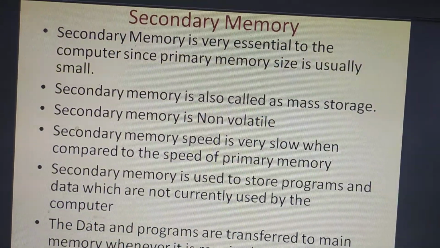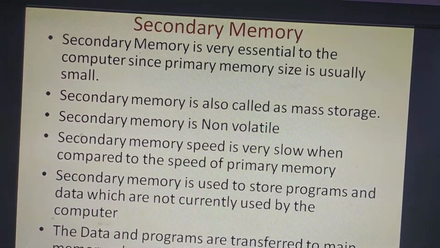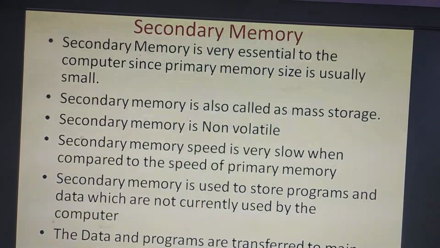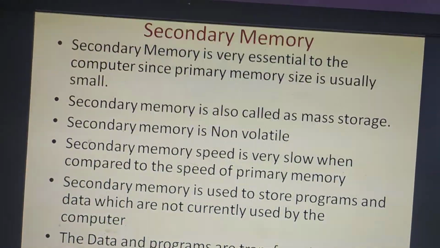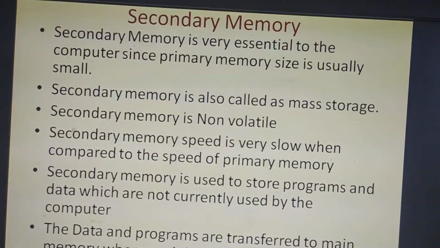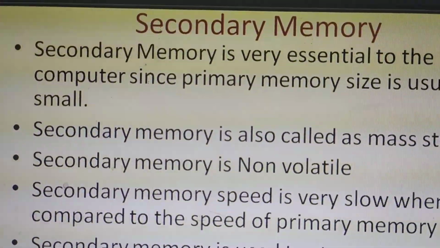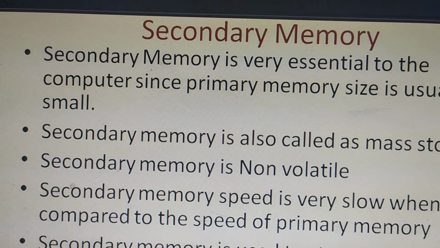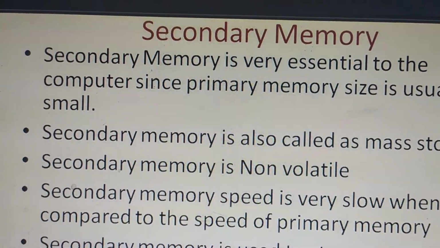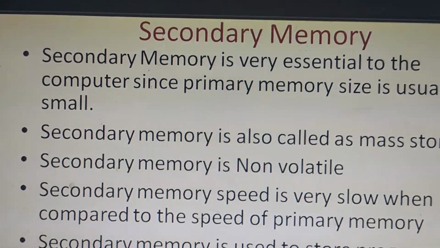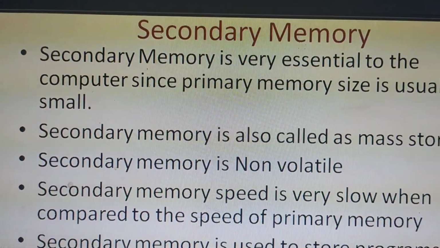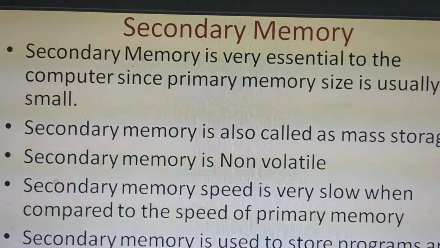Secondary memory is very essential for the computer because we know that there are two types of memory: primary memory and secondary memory. Secondary memory is very large. Primary memory is very small. Primary memory is very fast. Secondary memory is very slow.